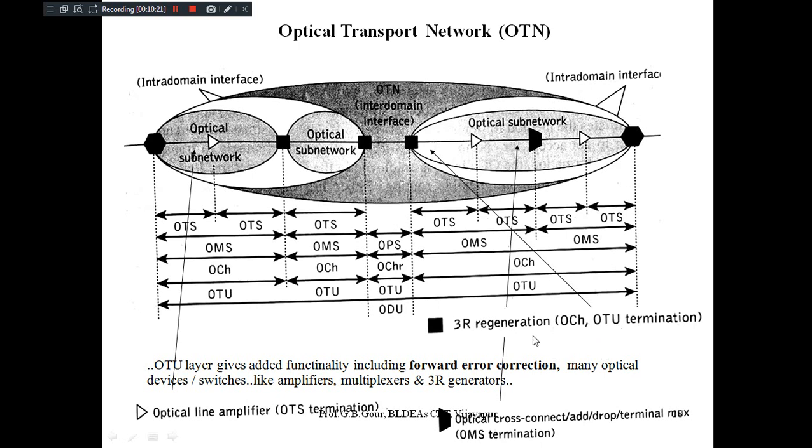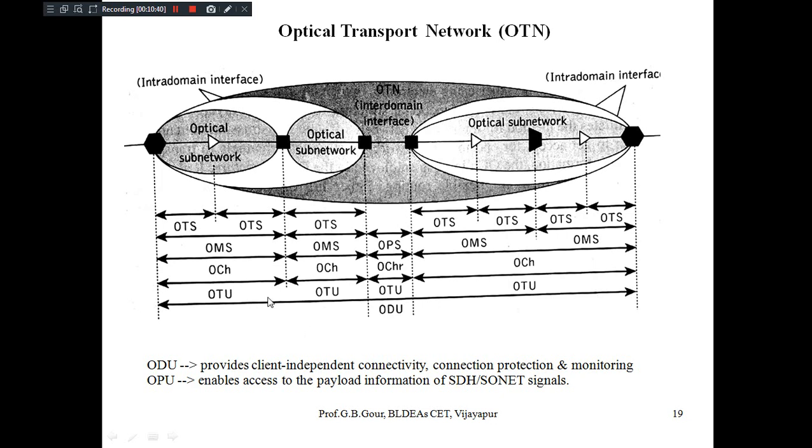A square section indicates full optical channel functionality along with optical channel transmission termination here. Square means it indicates the OCH is now going to terminate. Okay, here you can see another symbol that we left out, this one. That is a hexagon.